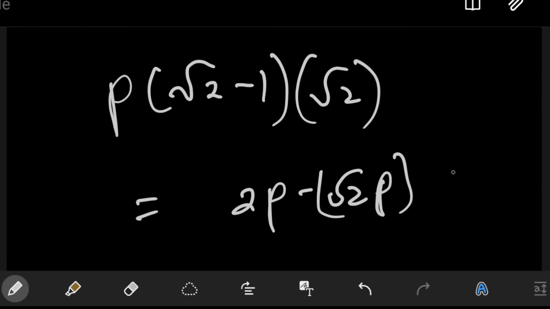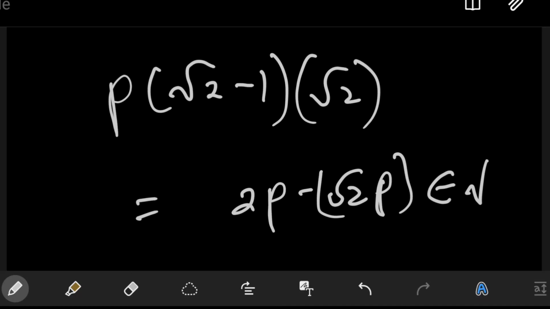So this is a natural number. We started with a number p that satisfies the property that p root 2 is a natural number. Then p dash, equal to p into square root of 2 minus 1, must also satisfy the property. So once again, we get the required contradiction and we prove the theorem.